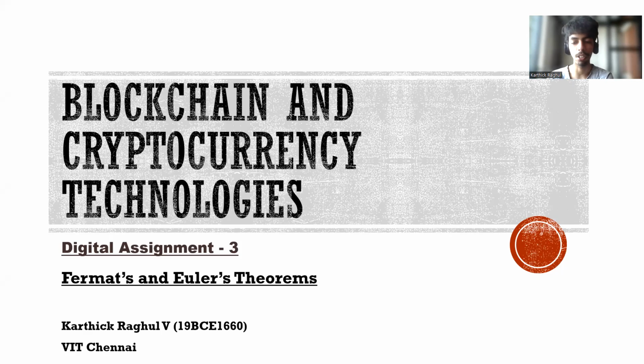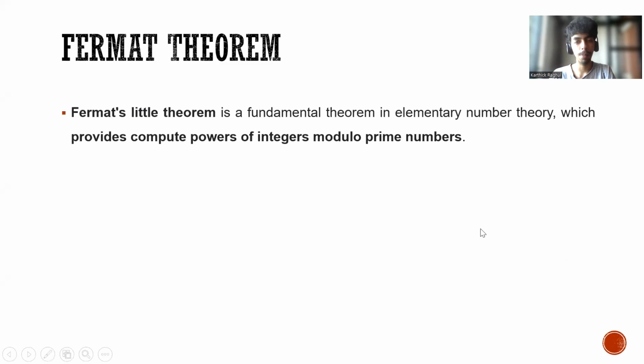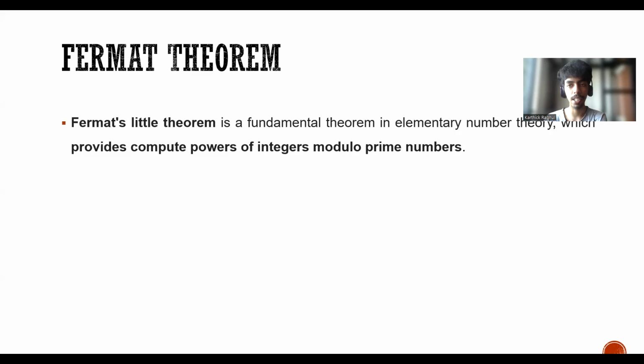Blockchain and Cryptocurrency Technologies. So first of all, what is Fermat's theorem? Fermat's little theorem is a fundamental theorem in elementary number theory, which provides the computing powers for integers to modular prime numbers. This theorem is a specific case of Euler's theorem, and it is essential in applications of elementary number theory, such as primality testing and public key cryptography.